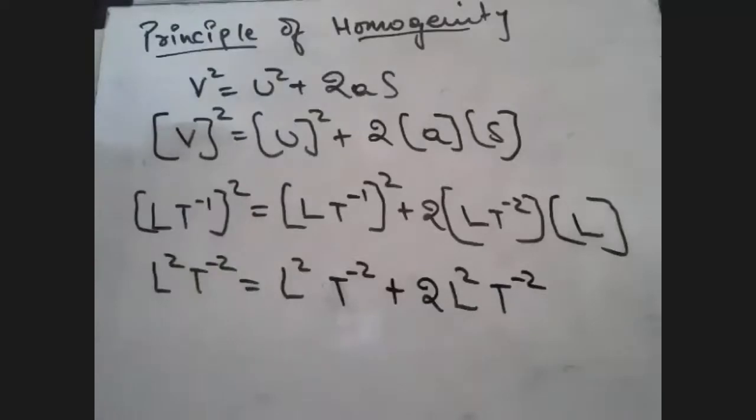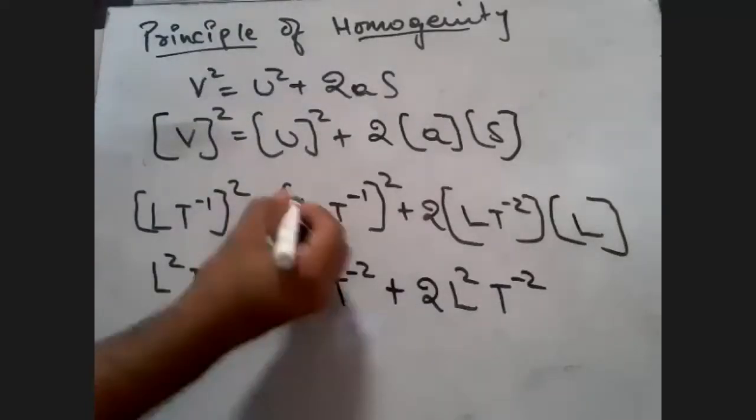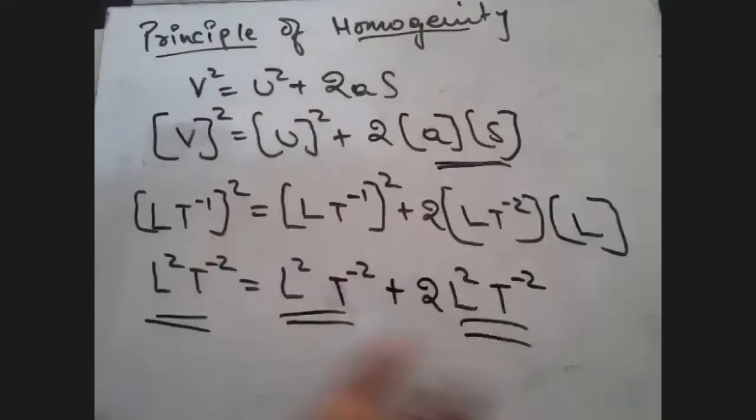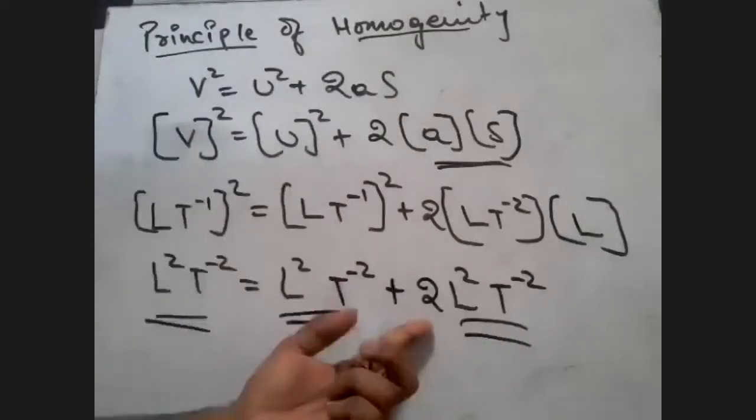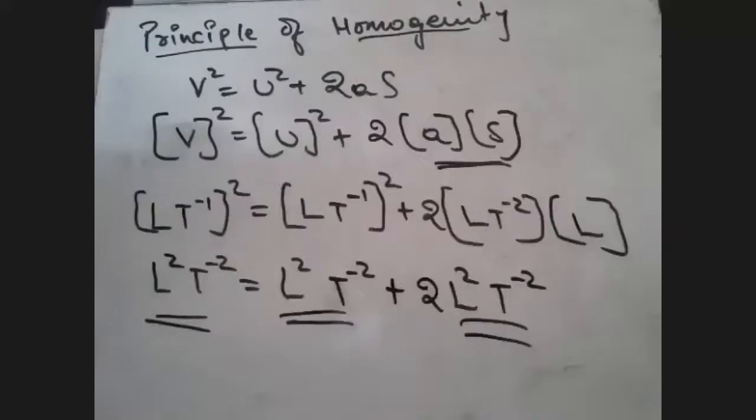So you can see here again the principle of homogeneity is applied. LHS equal to RHS, students. Apart from the constant, you don't need to pay attention to that. And so by the principle of homogeneity, I can say that this equation is dimensionally correct.